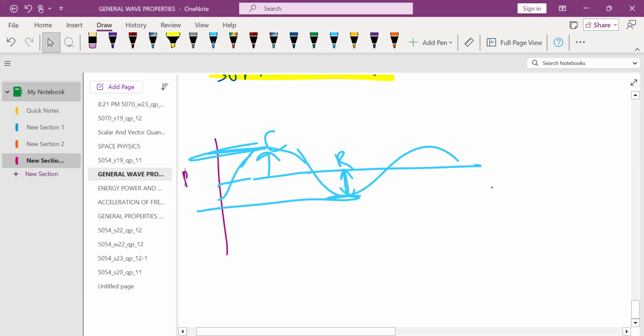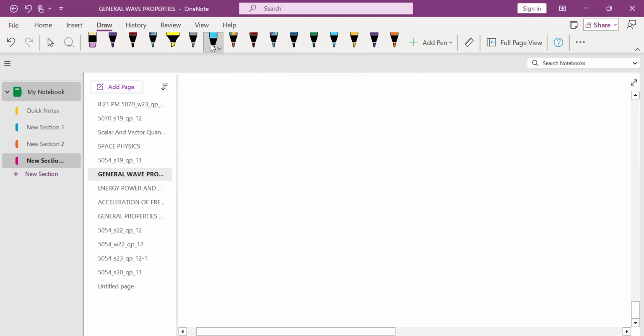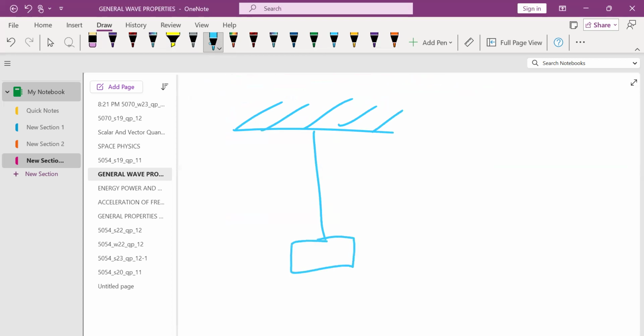Now let's move further. One more thing that you need to know about the longitudinal waves is that, let me draw the diagram first. For example, this is something that oscillates. So oscillate means moving back and forth, means moving backwards and forward about a fixed position.